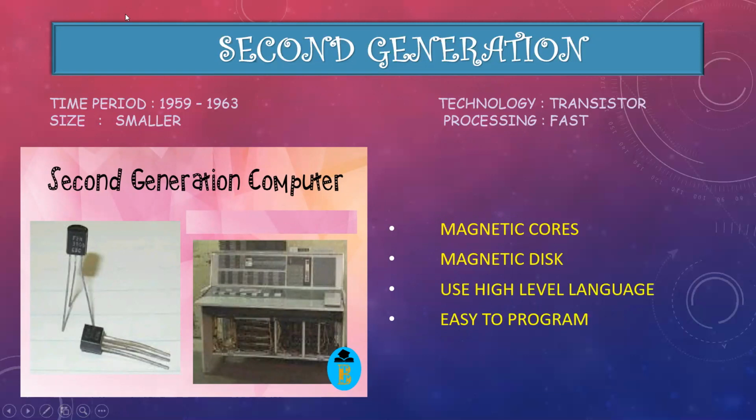Okay. And what are the internal concepts? It uses magnetic cores and magnetic disk. The storage concept remains the same. There is a change from magnetic tape to magnetic disk. Magnetic disk is faster than magnetic tape.